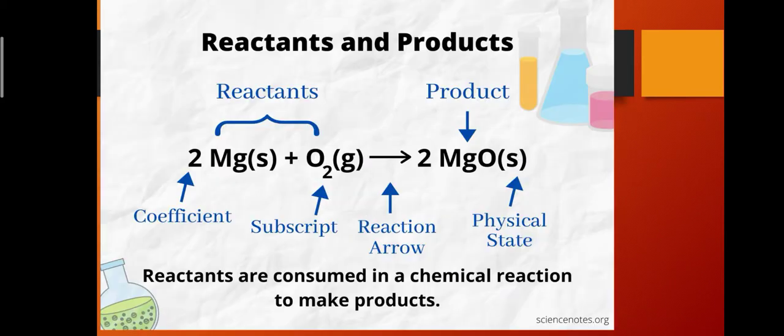Next, reactant and product. So in a chemical reaction, the reactant is the substance which takes part in a chemical reaction and the product is the new substance produced or formed as a result of the chemical reaction. Example, when magnesium burns in the presence of oxygen, it will produce magnesium oxide, which is considered a white powder.